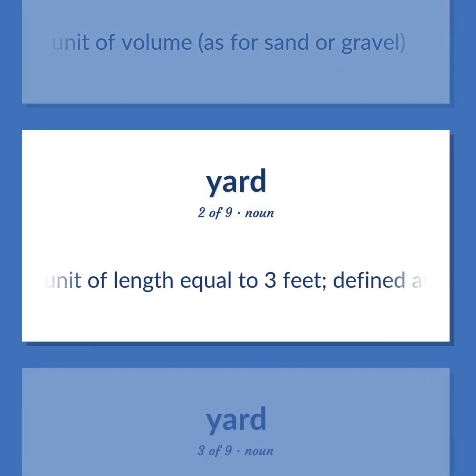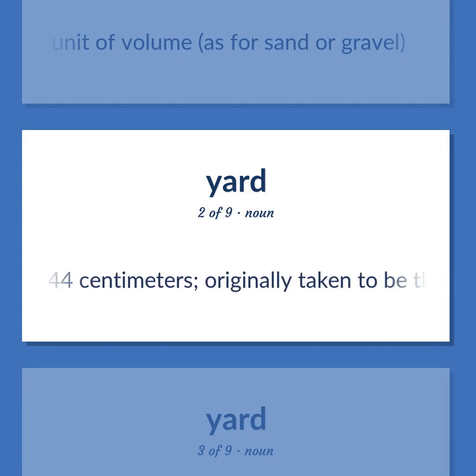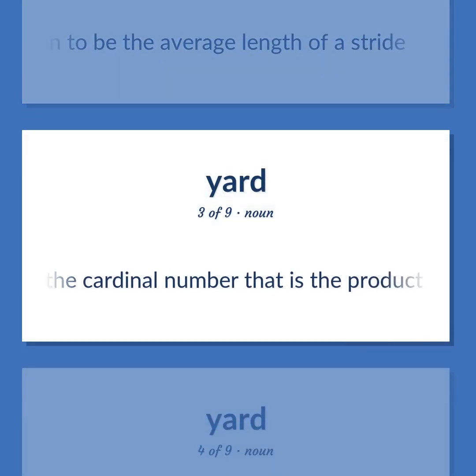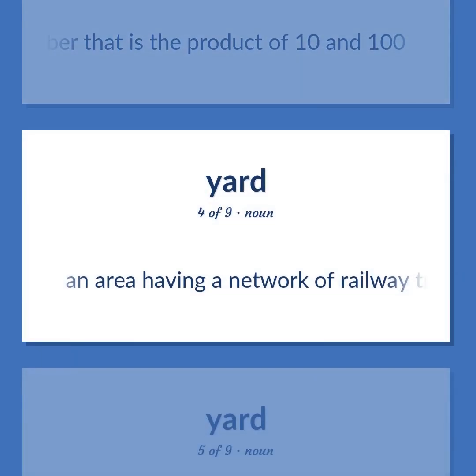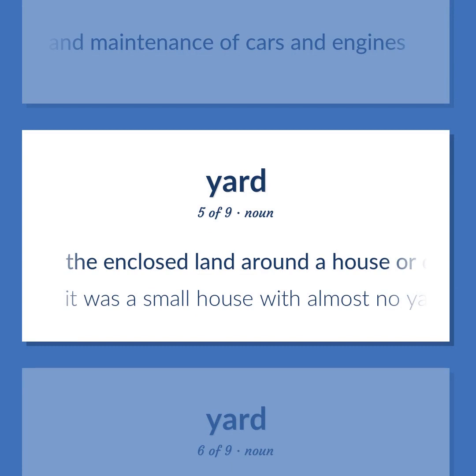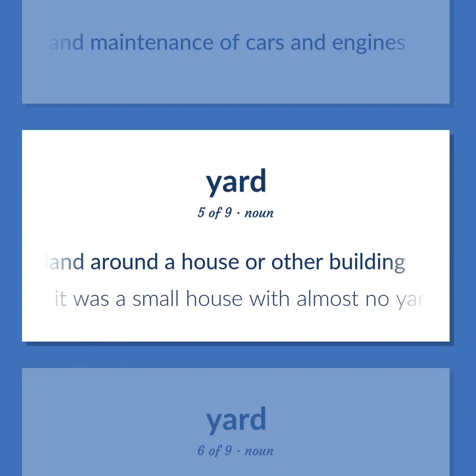A unit of length equal to 3 feet, defined as 91.44 centimeters, originally taken to be the average length of a stride. The cardinal number that is the product of 10 and 100. An area having a network of railway tracks and sidings for storage and maintenance of cars and engines. The enclosed land around a house or other building. It was a small house with almost no yard.